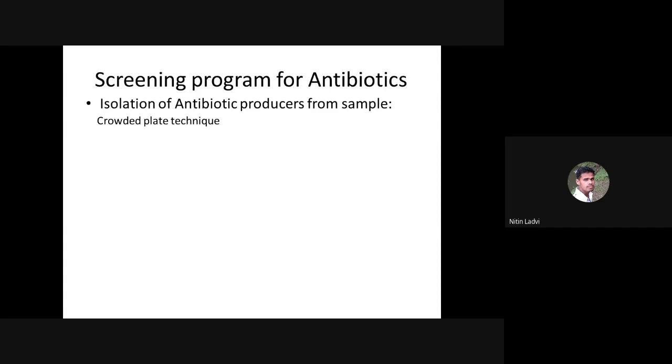This technique tells us about the actual presence of antagonism, one of the microbial interactions that commonly happens in nature. So we are demonstrating antagonism as a microbial interaction in the crowded plate technique.